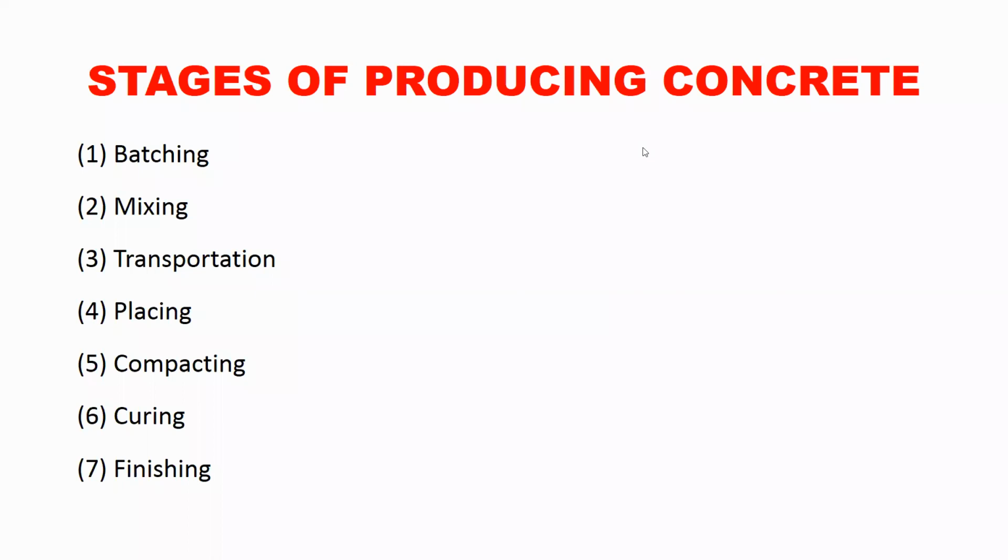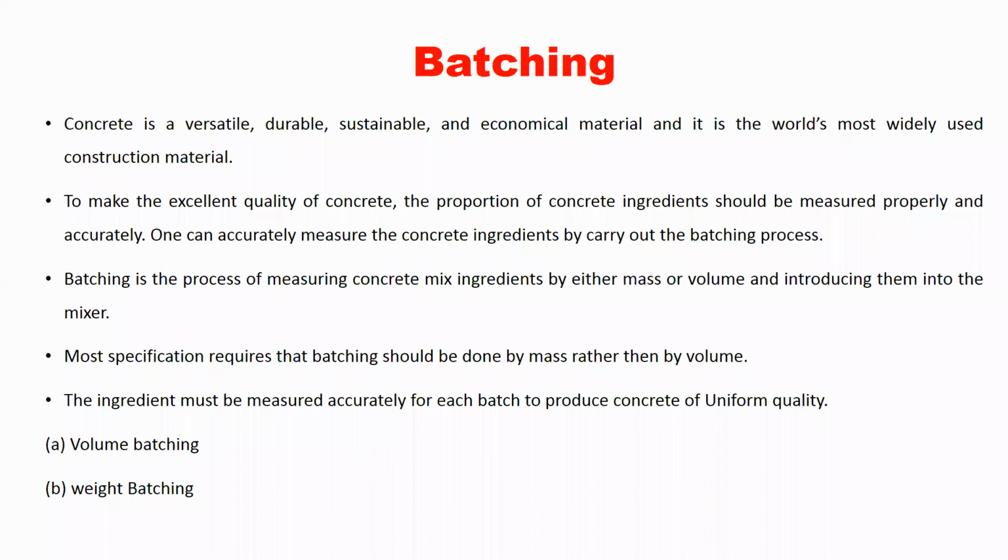Okay, so batching is nothing but, in the process of batching, the different ingredients of concrete like cement, fine aggregate, coarse aggregate, and water. These are the four basic ingredients of concrete. Taking these ingredients in the proper proportion, in the required quantity, is called batching. Okay.